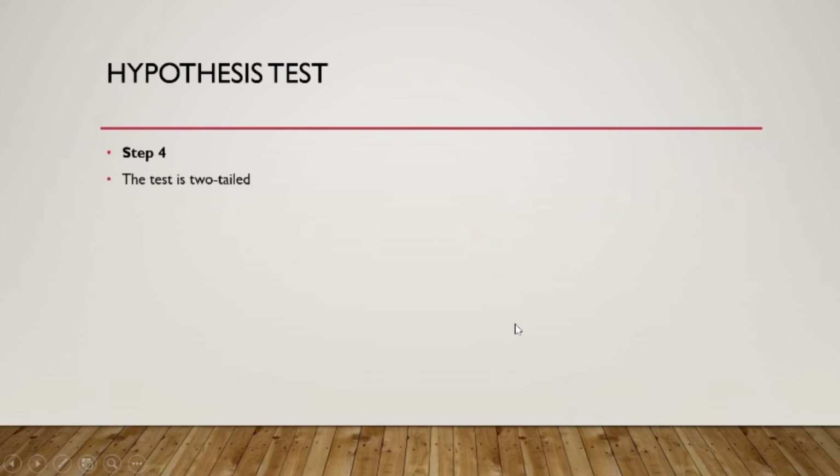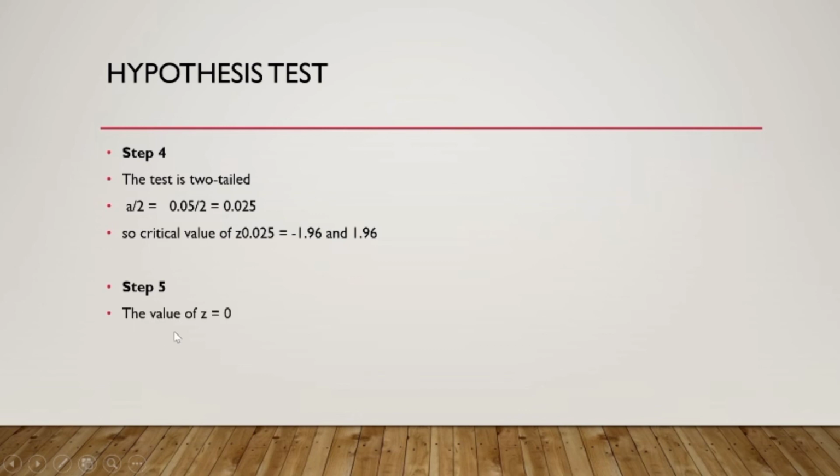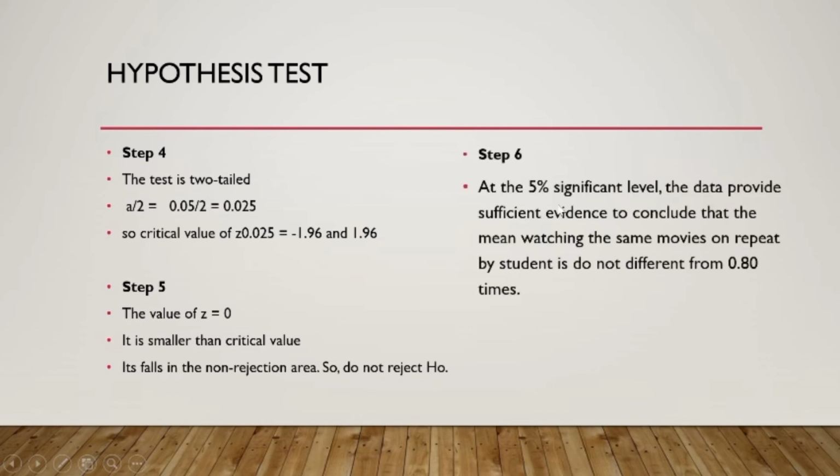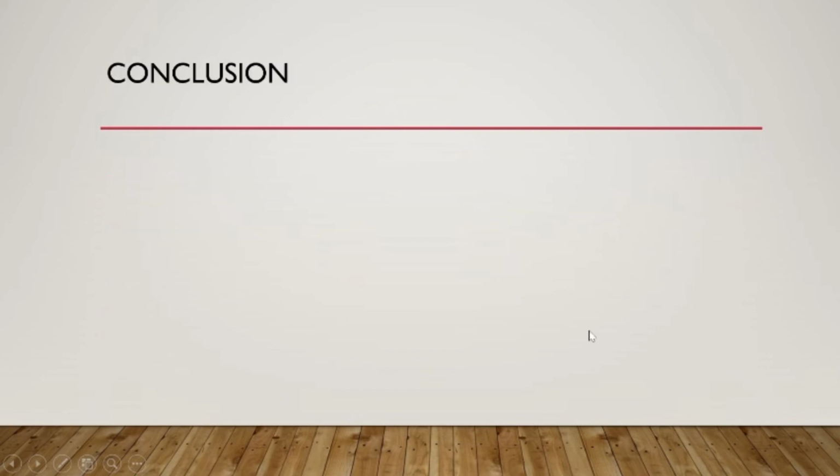Step 4: the test is two-tailed. Alpha divided by 2, 0.05 divided by 2, is 0.025. So the critical values of Z at 0.025 are negative 1.96 and 1.96. Step 5: the value of Z equals 0. It is within the critical values, in the non-rejection area, so do not reject. At the 5% significance level, the data provides sufficient evidence to conclude that the mean of watching the same movie on repeat by students is not different from 0.8 times.